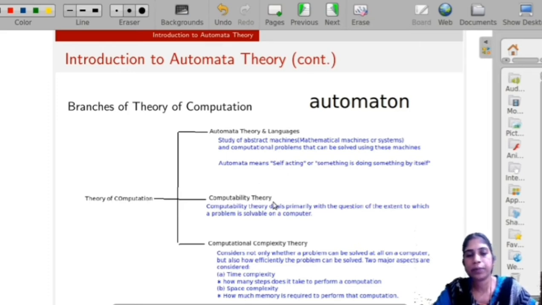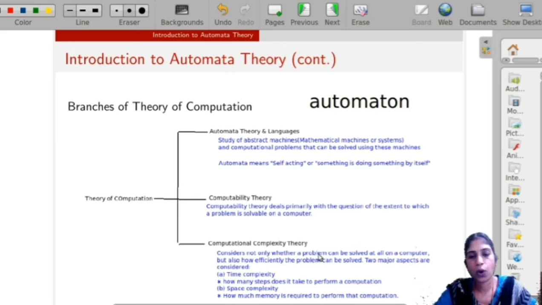Next is computability theory. The next branch of theory of computation is computability theory. Computability theory deals primarily with the question of the extent to which a problem is solvable on a computer. That means what can and what cannot be computed by a model. We have a model, so what can that model compute, or what can it not compute. That deals with computability theory.